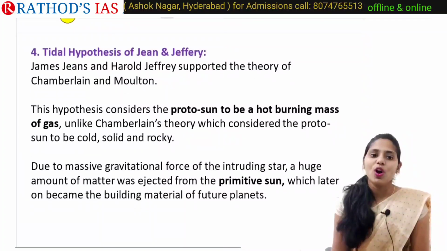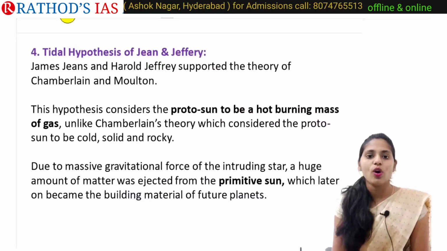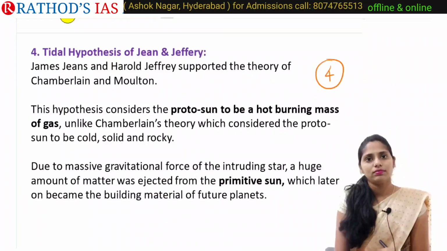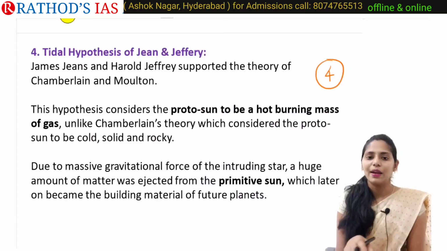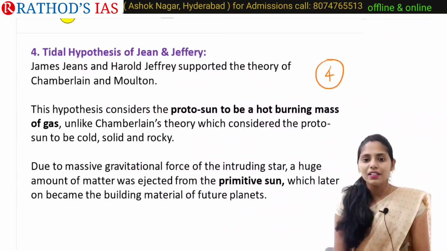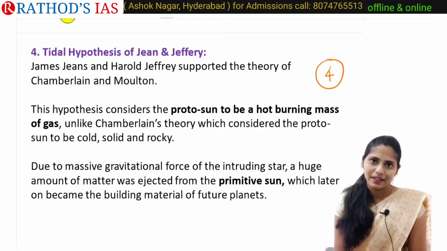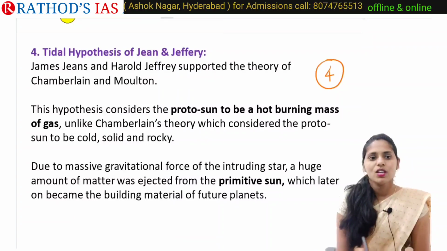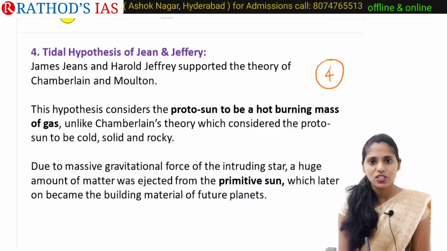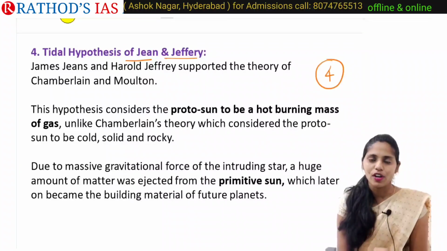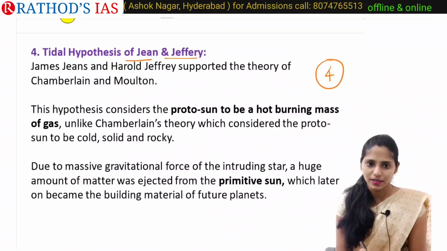And now let us move on to the tidal hypothesis of Jean and Jeffrey. So this is our fourth theory, the tidal hypothesis, which is very similar to the planetesimal theory of Chamberlain, but there is a very small difference. Here Jean and Jeffrey supported the theory of Chamberlain and Moulton, that is our planetesimal theory.